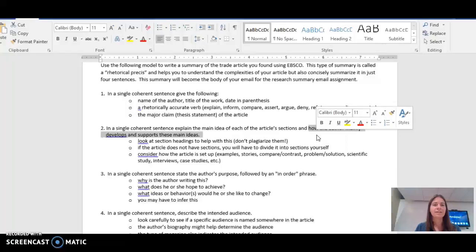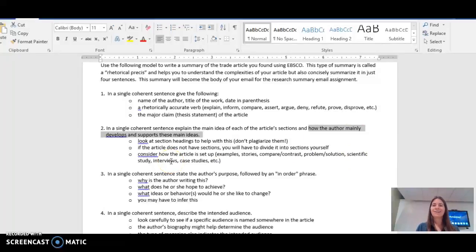What kind of article is this? Is it a narrative? Is it a story? Is the article a compare-contrast where they're looking at 2 or 3 different things and comparing and contrasting them? Is it an article just full of examples from the real world? Is it a problem-solution article where the first part describes the problem and the second part describes the solution? Is it a report on a scientific study? Is it a series of interviews?